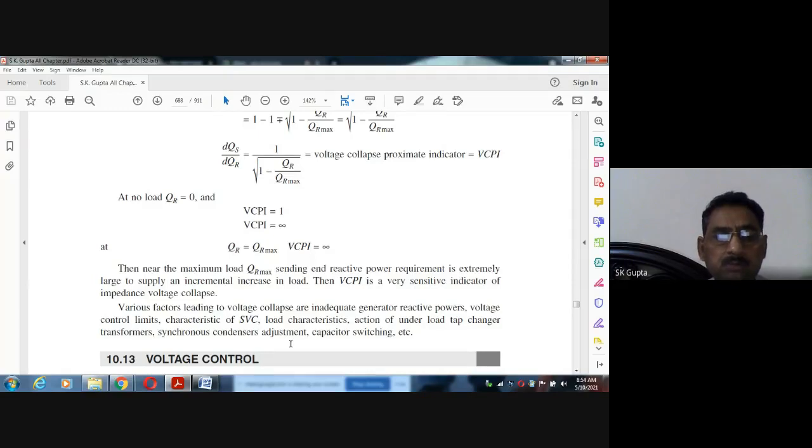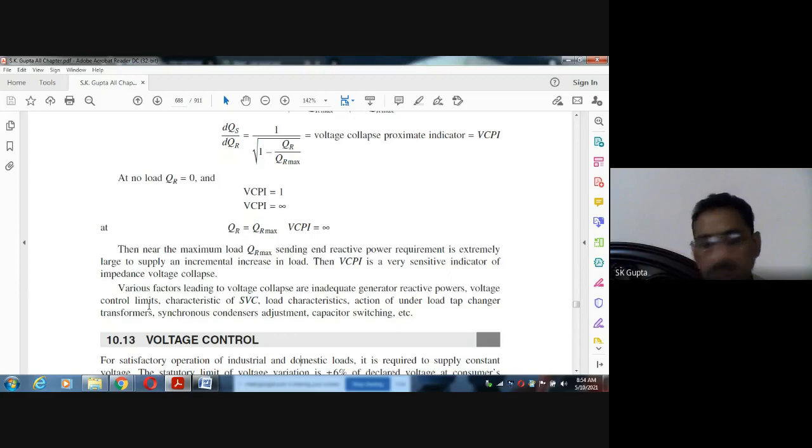And we have seen near the maximum load, when the load is near to QR max, sending end voltage of the reactive power required is extremely very large. तो हमें बहुत ज़्यादा, अगर अपना रिएक्टिव पावर इतना है तो सेंडिंग एंड रिएक्टिव पावर बहुत ज़्यादा चाहिए. उस समय हमारा VCPI बहुत ज़्यादा हाई होगा और सिस्टम कोलैप्स हो जाएगा. तो this is about the voltage collapse. Is there any question up to now?